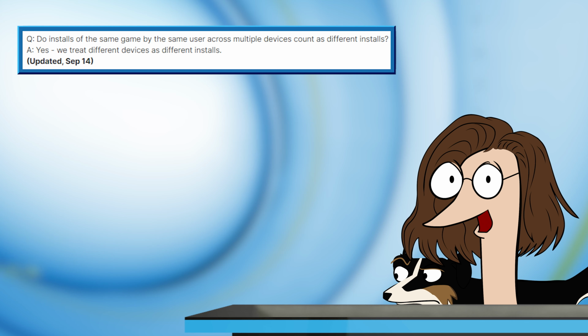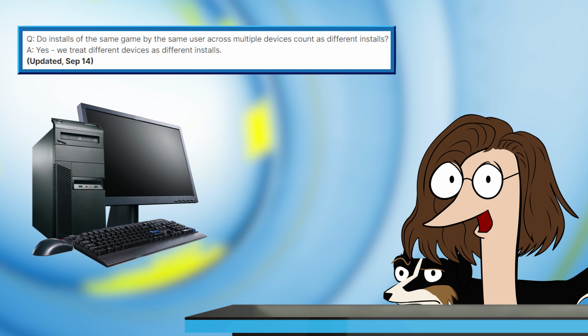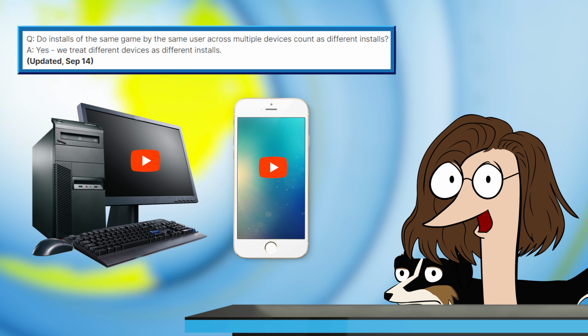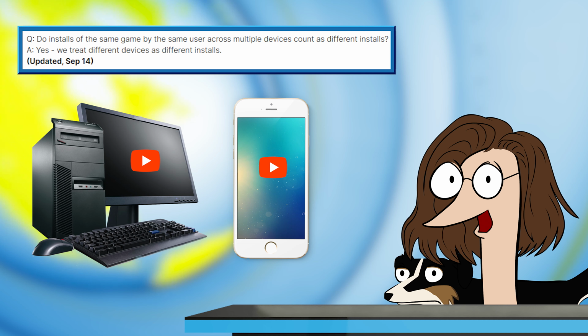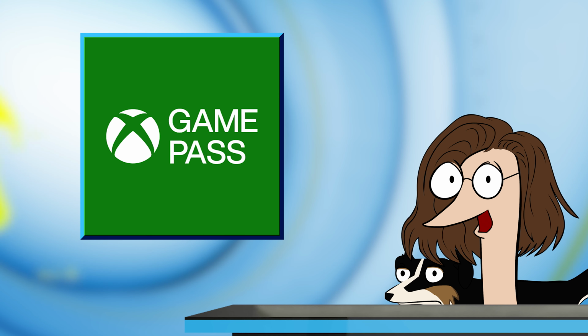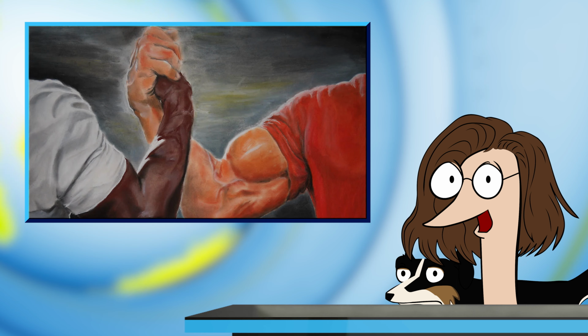The installs will also be counted once per device and are not retroactive. So if someone bought a game for the PC and again on their phone, and it's installed on both devices after January 1st of 2024, that would count as 2 installations. For games distributed through subscription services, such as Microsoft Game Pass, the subscription service, not the developer, will pay the fees. Developers immediately united together to share their opinions on the issue.